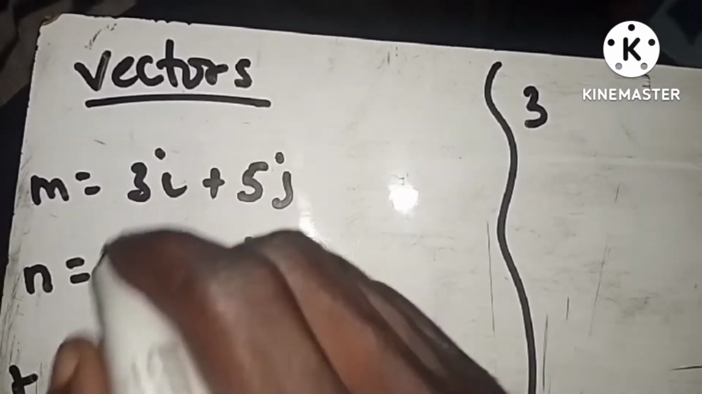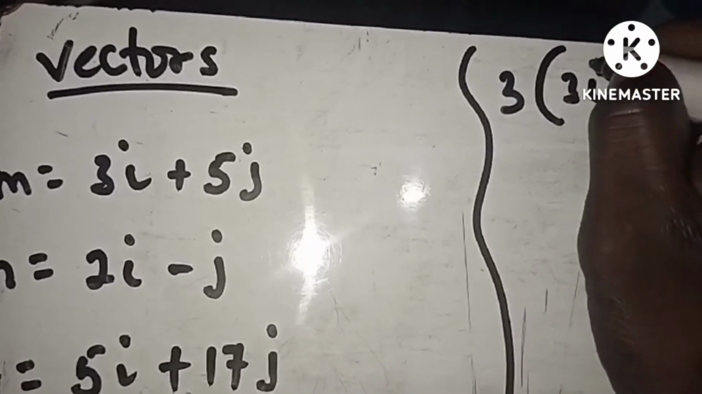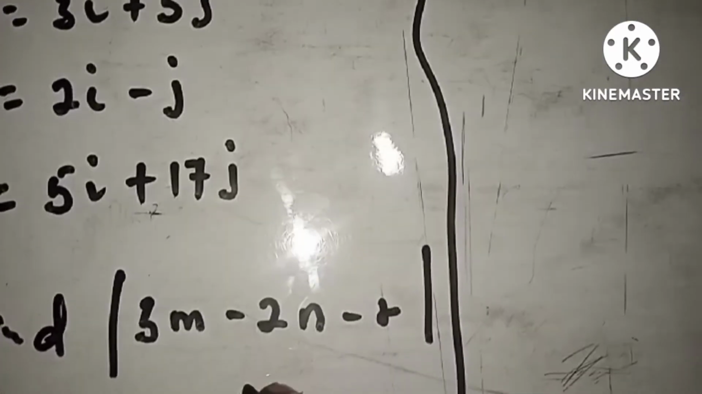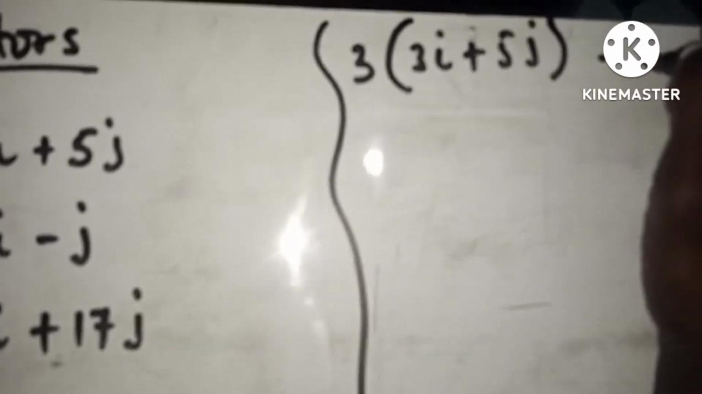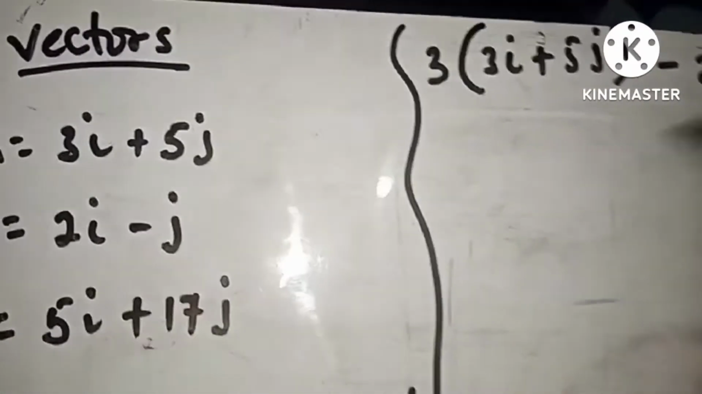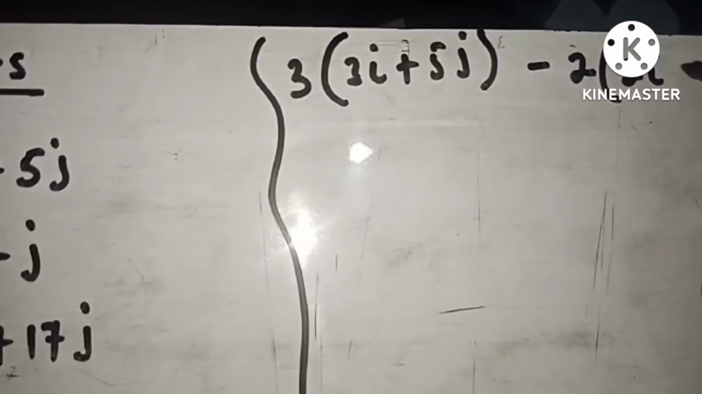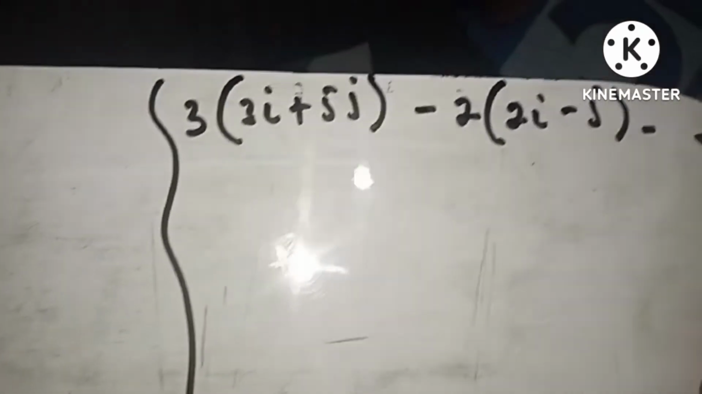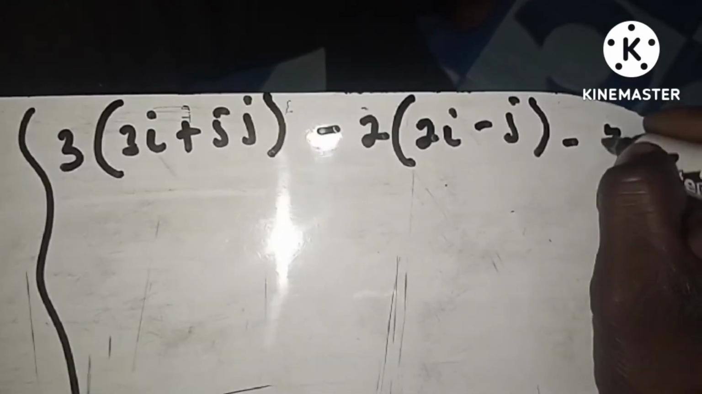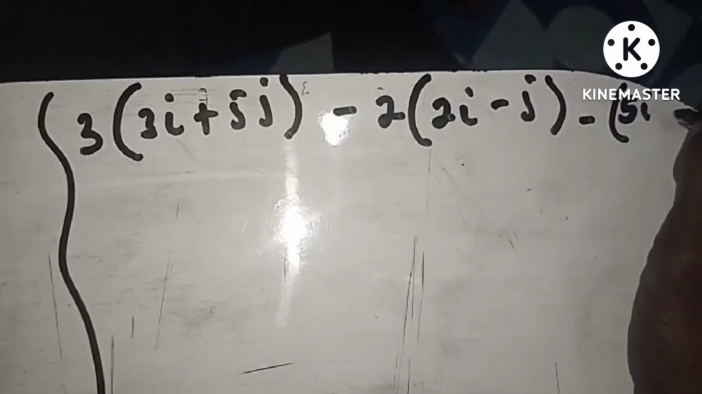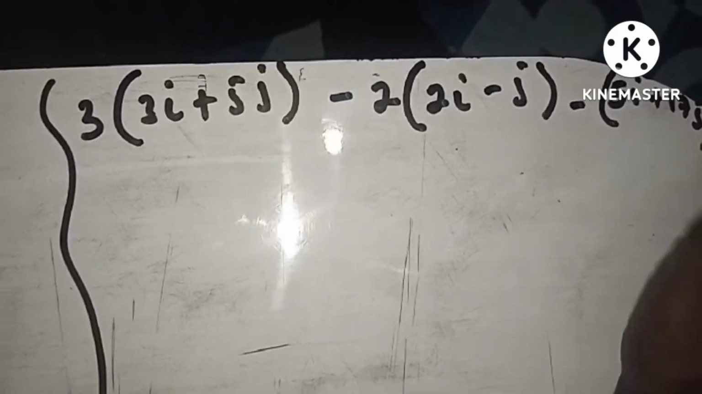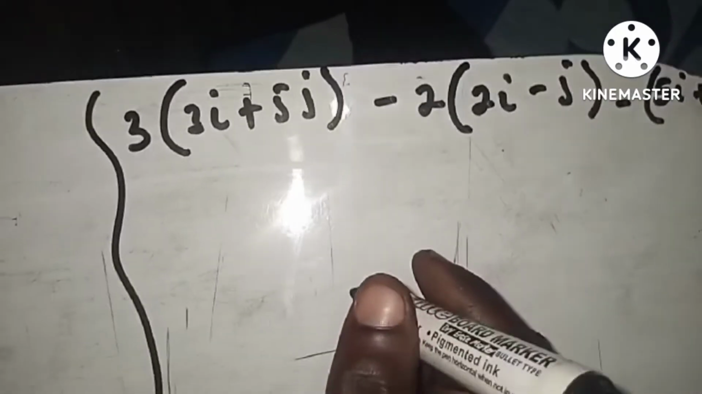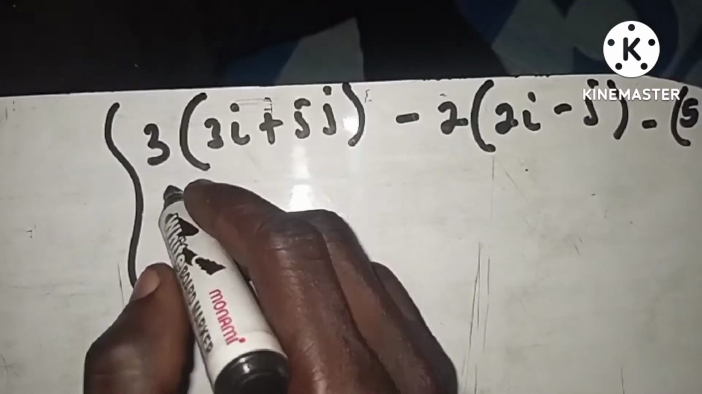M here is 3i plus 5j, minus 2 of the N. N here is 2i minus j, and then minus R, that is 5i plus 17j. The trick is that you have to make sure that you put everything into brackets. Now let's take off the brackets and do the expansion.